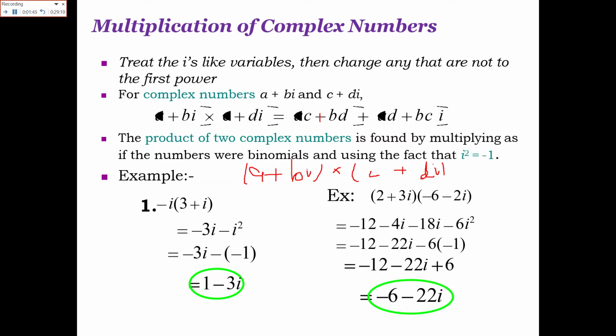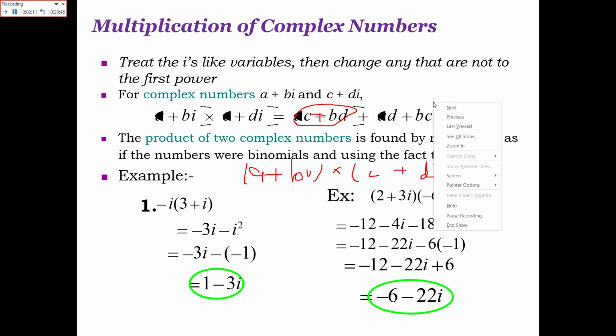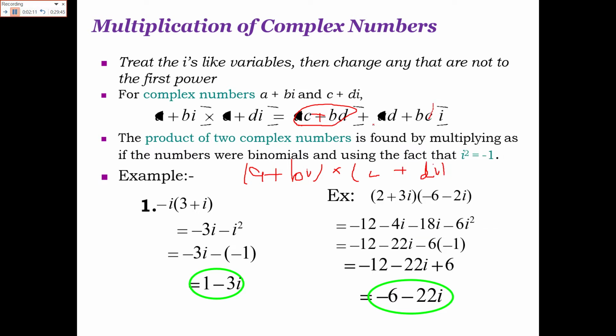So the final expression will become ac minus bd, because for bd you have iota square. Iota square is equal to minus 1, so the negative sign came from the iota square. So that is ac minus bd, which is the real part of the multiplication, and then you have plus ad plus bc into iota, the imaginary part.